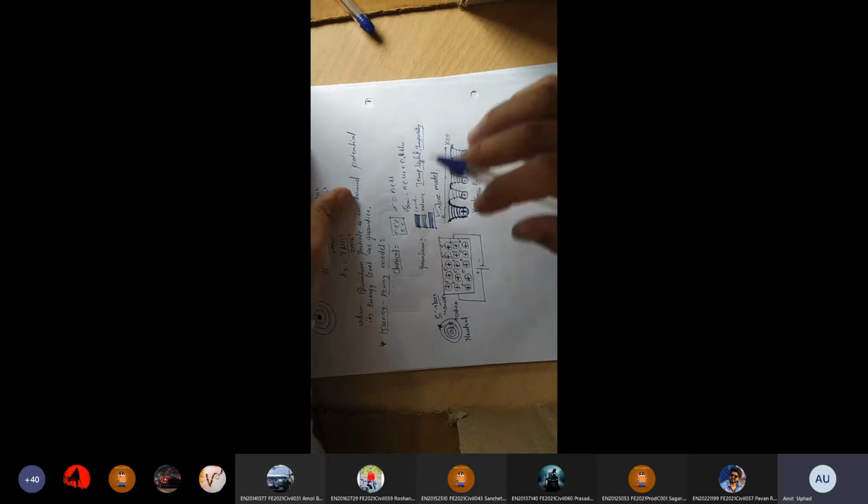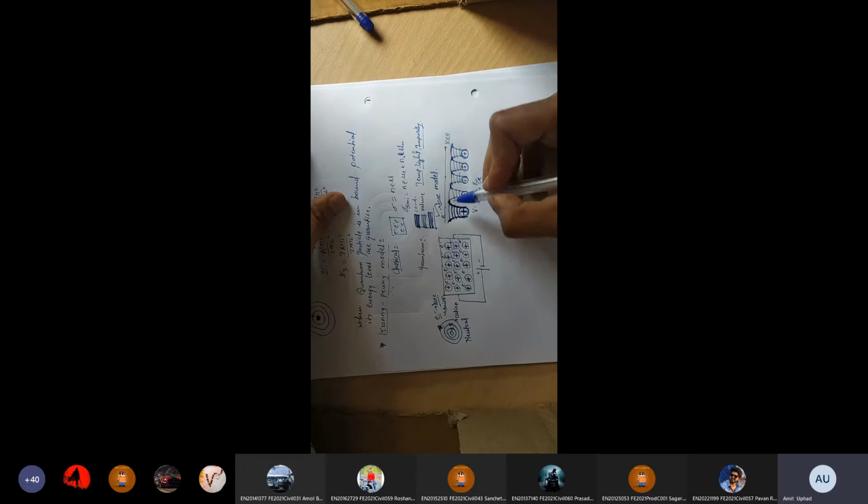But leave it. Okay, no need to study the band theory with this model. We have to study what this model is. This model indicates the bound potential of the nucleus. Are you understanding what I am saying?